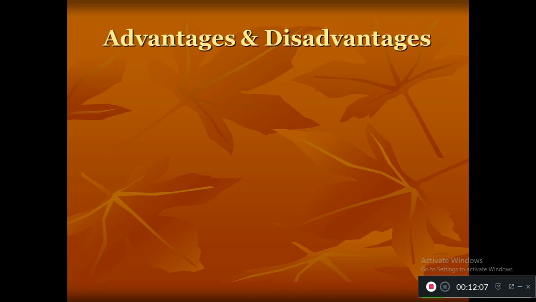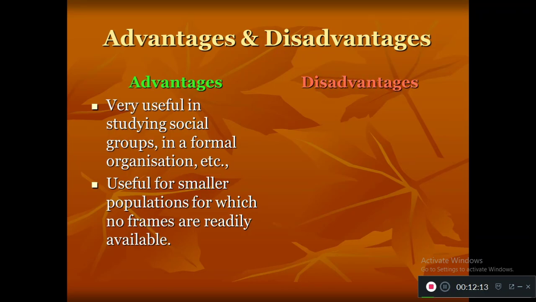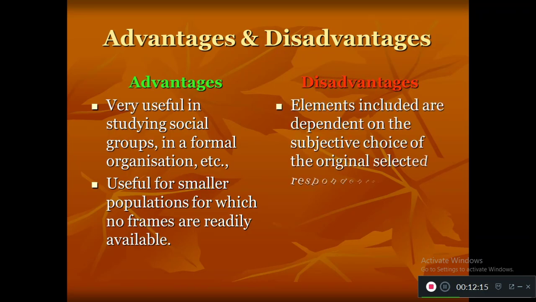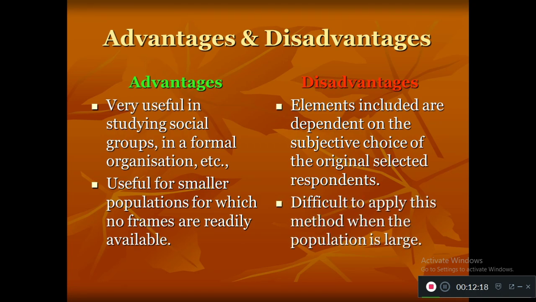Now the advantages and disadvantages. The main advantage is that it is very useful in studying social groups in a formal organization. In a big organization, this can be applied to collect samples who have specific characteristics, and it is also useful for smaller populations where we are not able to have a sampling frame. The disadvantage is that the elements included depend on the subjective choice of the originally selected respondents.